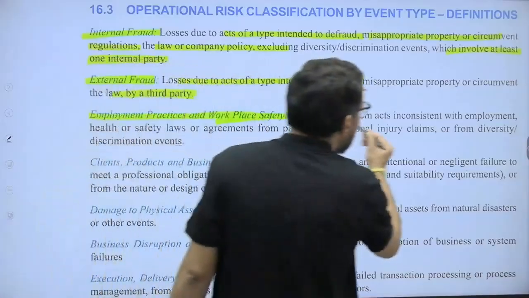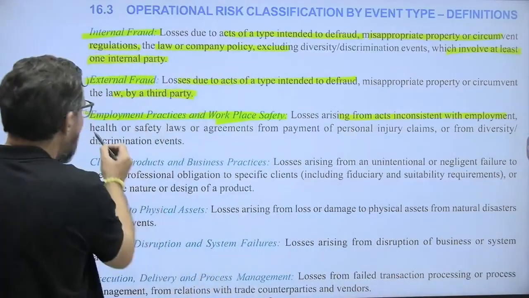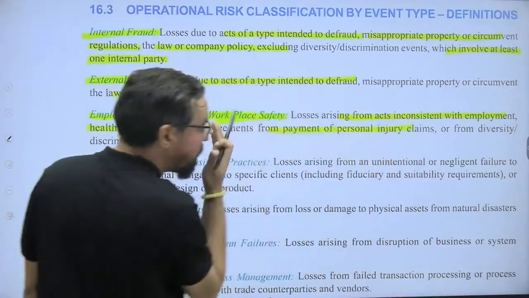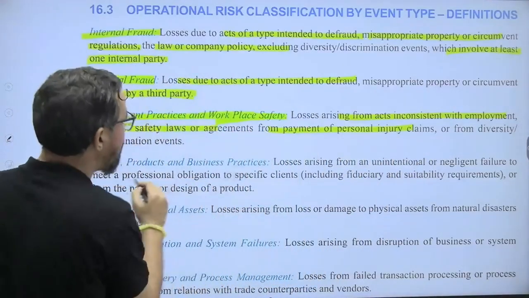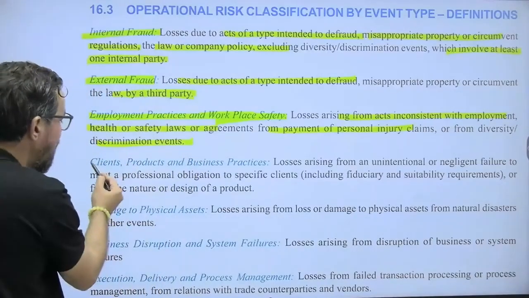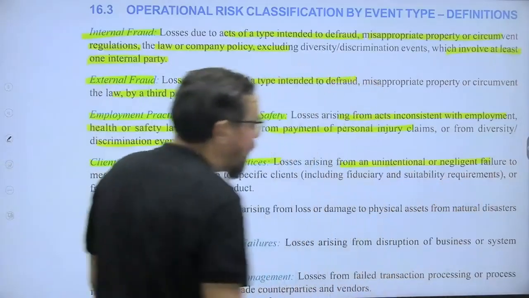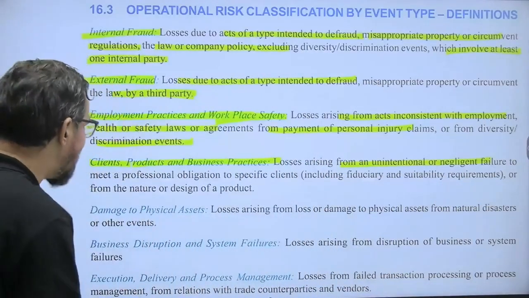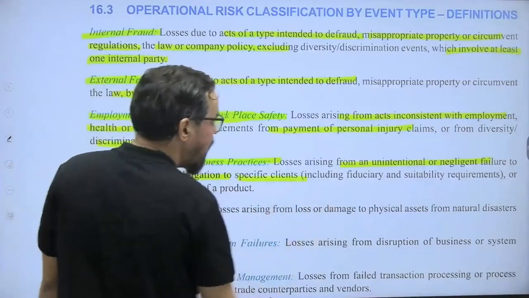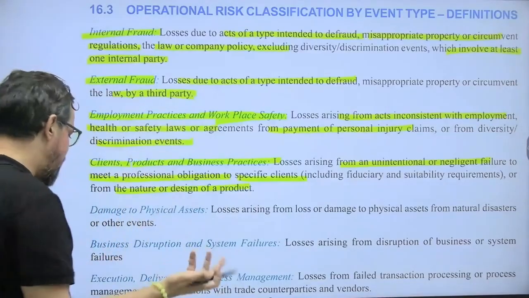So losses arising from acts inconsistent with employment, health, safety laws or agreements, from payment of personal injury, or from diversity discrimination events and all. Client, product and business practices, loss arising from unintentional or negligent failures to meet professional obligations to specific clients, or from the nature or design of a product as well.